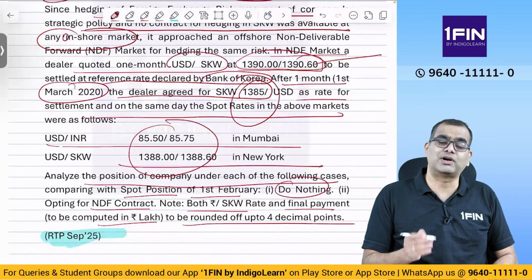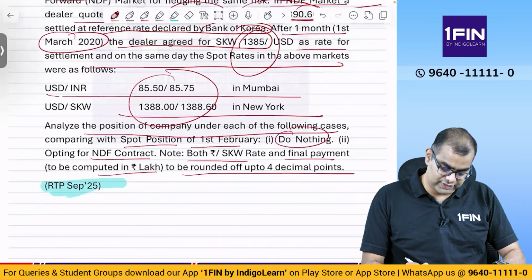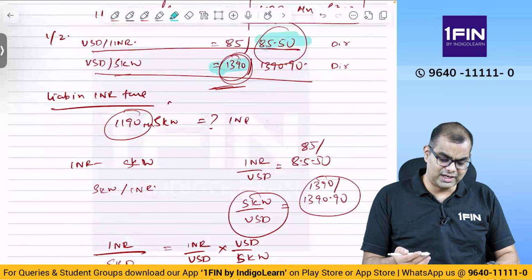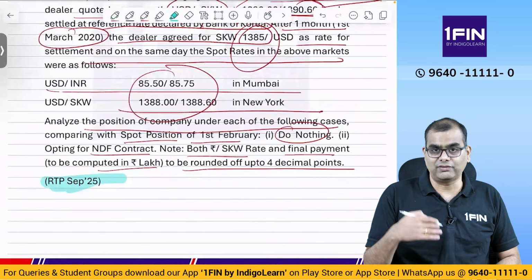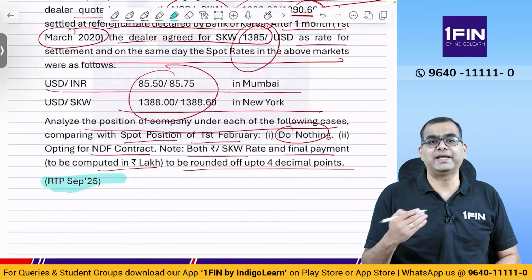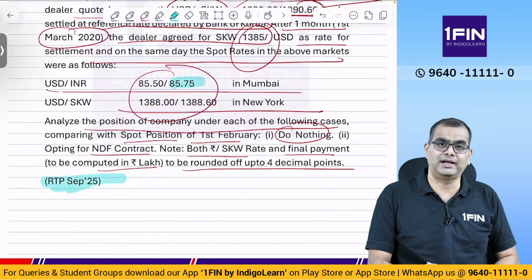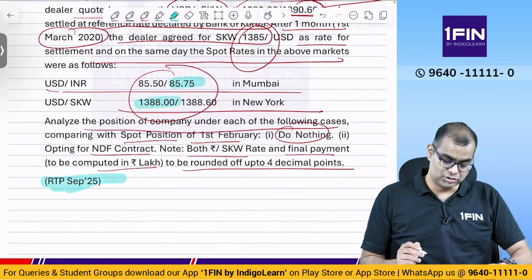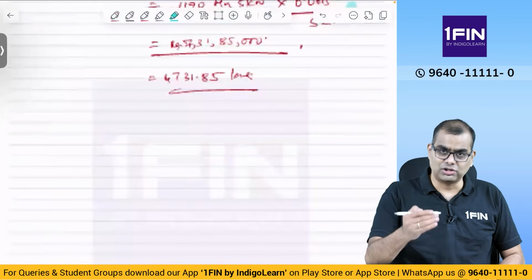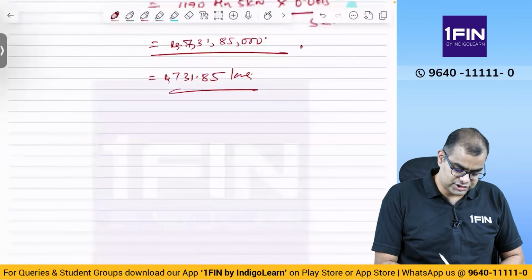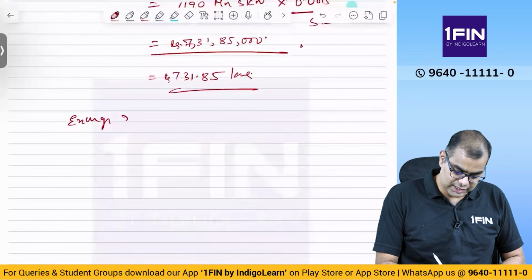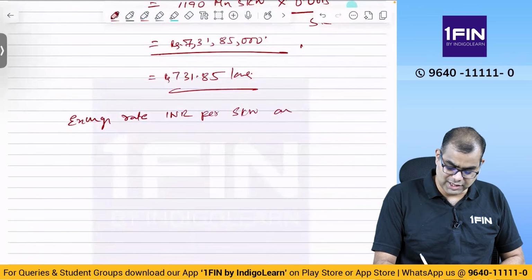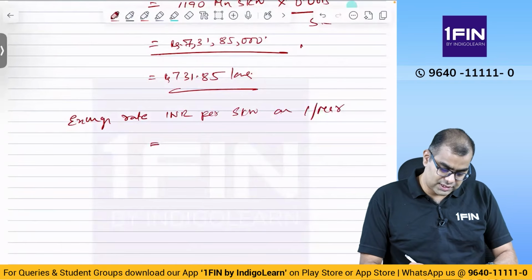And with these rates, what is the exchange rate? Please note, here we have taken 85.5 and 1390. Same will apply even for the next time, no? You have computed the liability. Now, when you are making remittance against the liability, you will have your INR and buy USD, then you will sell your USD and buy SKW. So these two rates will be applicable. Here we need not again do this whole Mahabharata Ramayana. The exchange rate INR per SKW on 1st March is equal to 85.75.